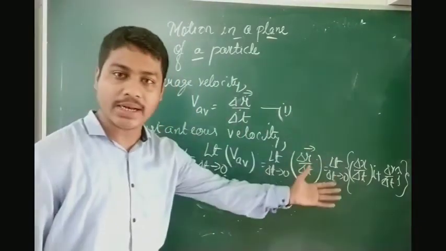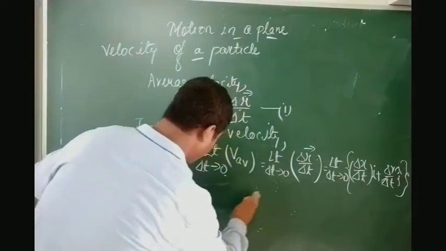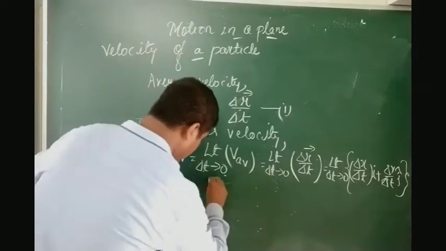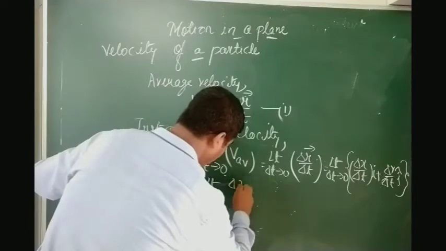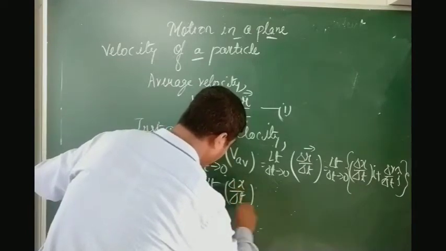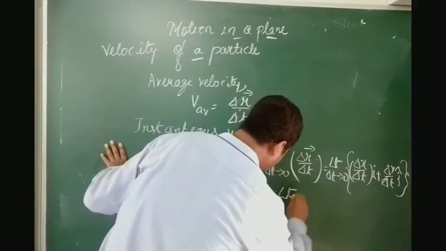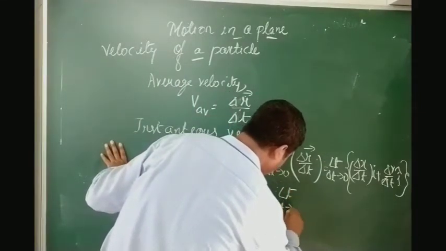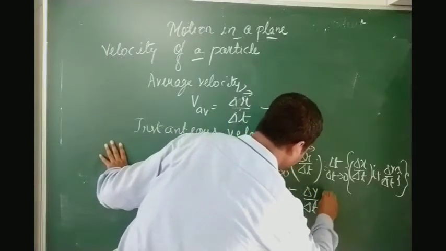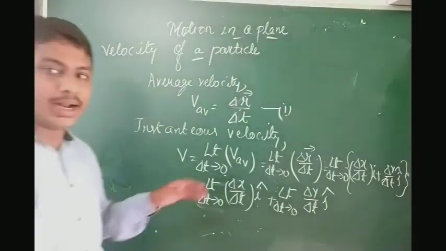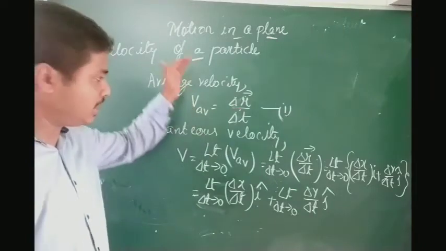Then after that you can break the limit. After breaking the limit, you will get limit delta t tends to 0 of delta x by delta t i cap, first multiplying the limit inside, plus limit delta t tends to 0 of delta y by delta t j cap. Next step, you can pause and write this part.